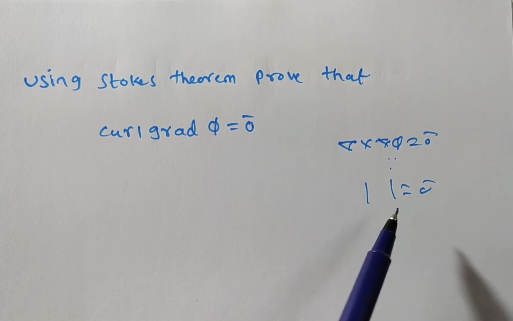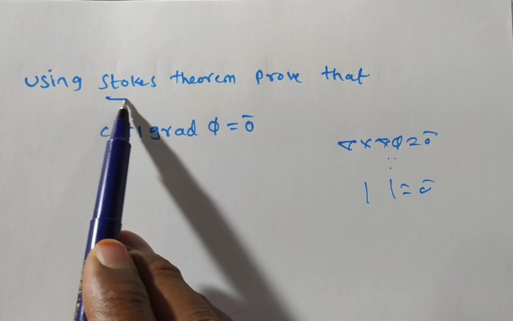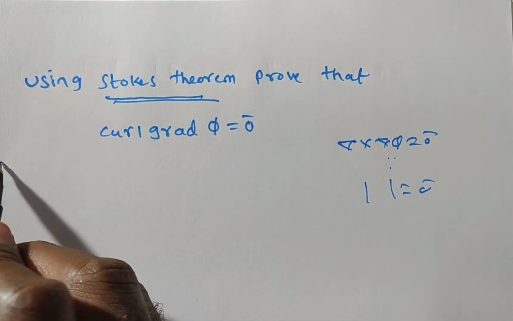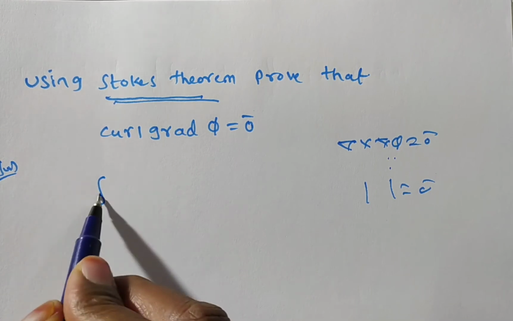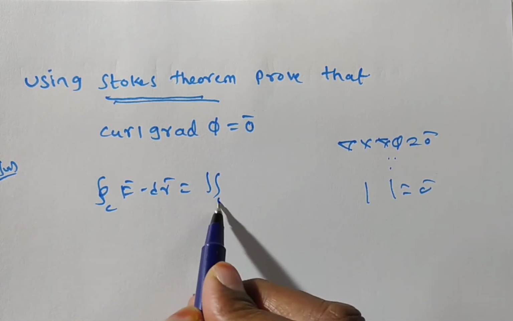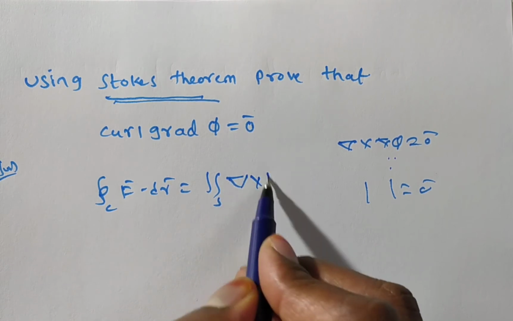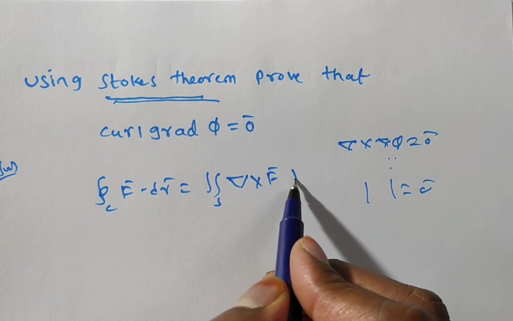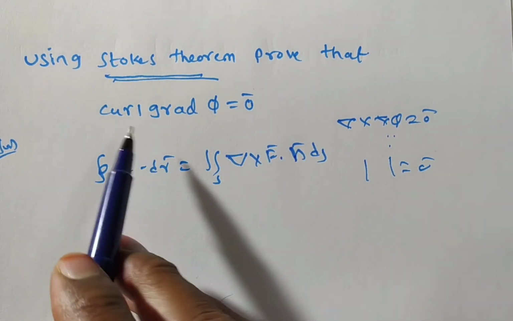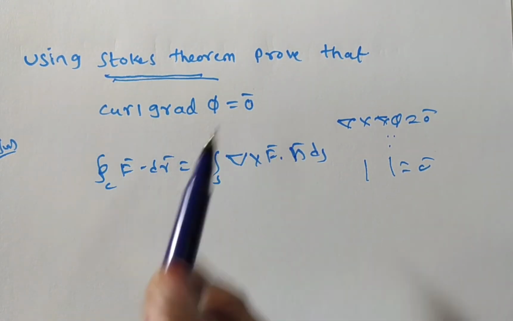That is one method. But here we are doing it by using Stokes theorem. So what is the Stokes theorem statement we have? The integral over C of f bar dot dr bar is equal to the double integral over S of del cross f bar dot n bar ds. Now what do we have to prove? That curl grad phi is equal to 0 bar.